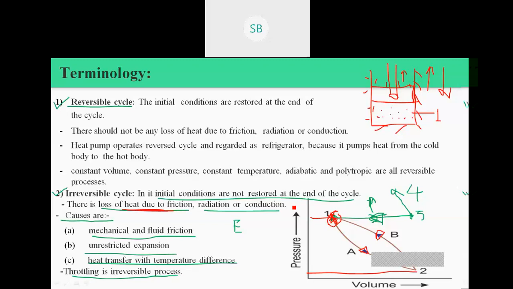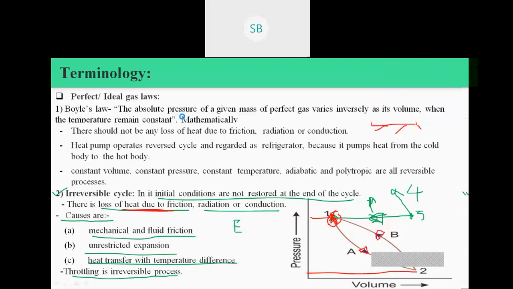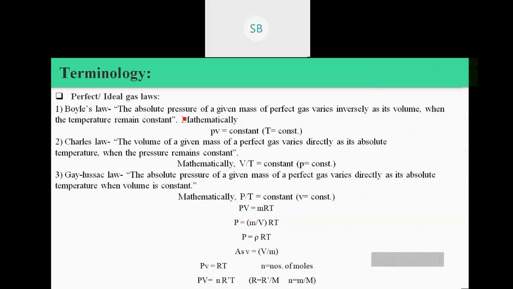This is the difference, because in the upcoming chapters, whatever cycles or processes we are going to see, we assume all those processes are reversible processes. So, the next terminology: you have studied the perfect or ideal gas law, which is given by the equation PV is equal to mRT. You have already seen that. It is based on these three laws.